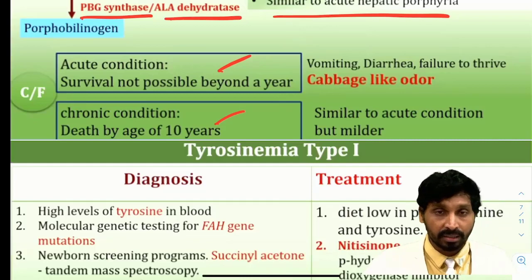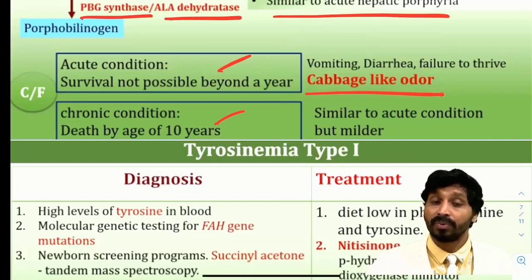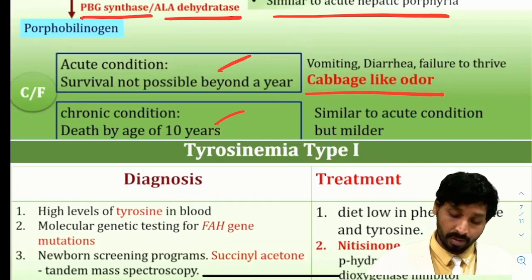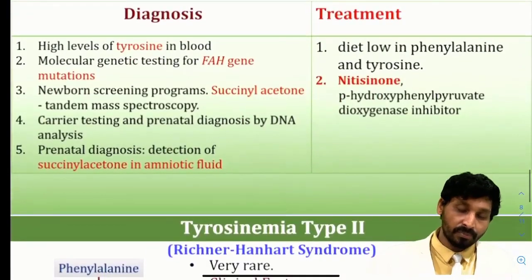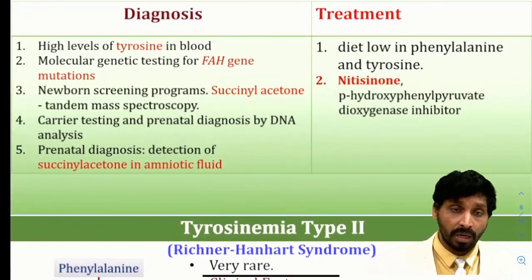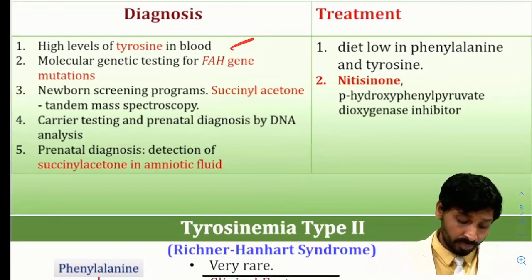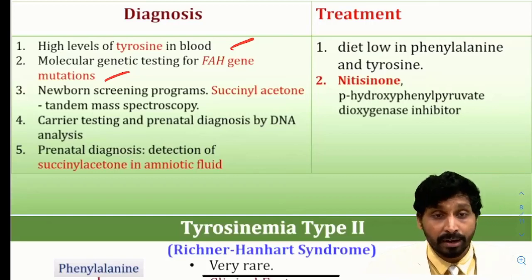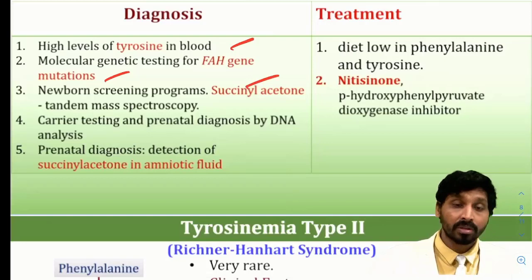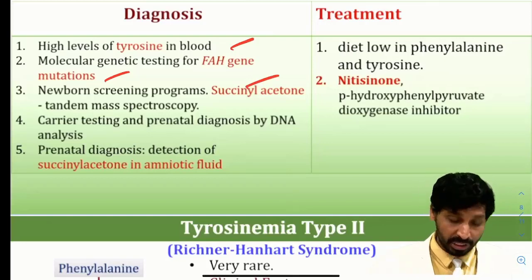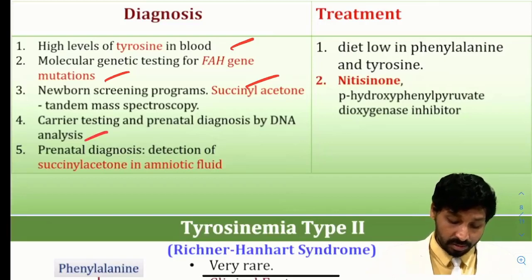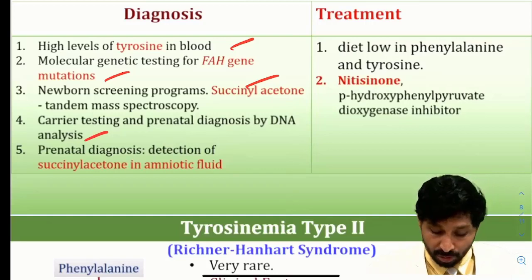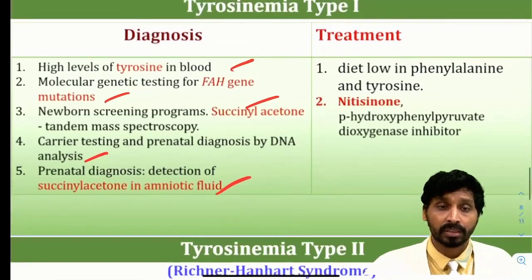So here in tyrosinemia type 1, cabbage-like odor, whereas in phenylketonuria it is mousy odor, okay, and vomiting, diarrhea, failure to thrive, similar to acute conditions but milder. So tyrosinemia type 1, what are the diagnosis? High levels of tyrosine in blood you can make out, and molecular genetic testing of FAH gene mutations, and what is that? Fumarylacetoacetate hydrolase gene mutations. Newborn screening programs like succinyl acetone, tandem mass spectroscopy identification, carrier testing, and prenatal diagnosis by DNA analysis. Prenatal diagnosis, that means detection of succinyl acetone in amniotic fluid. It is also possible to identify type 1 tyrosinemia.